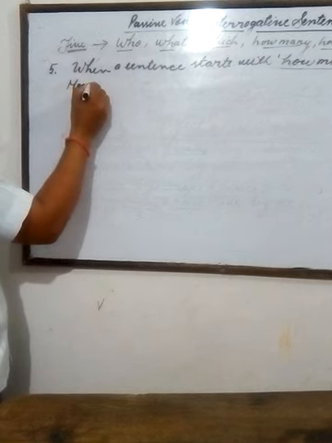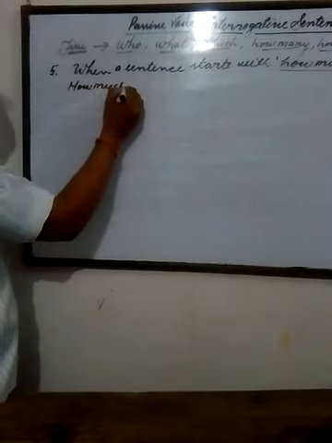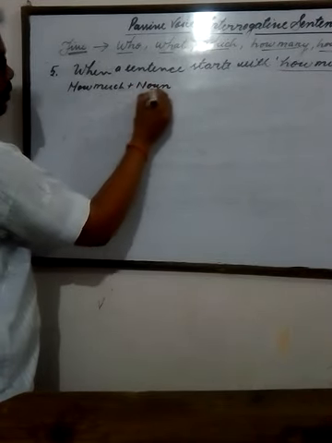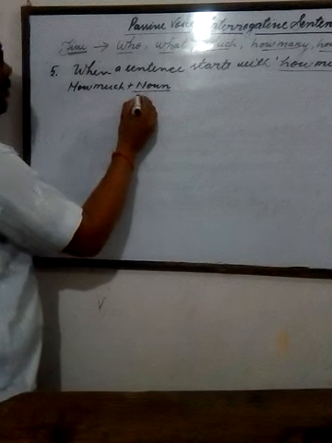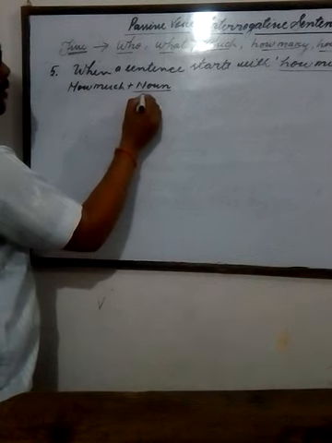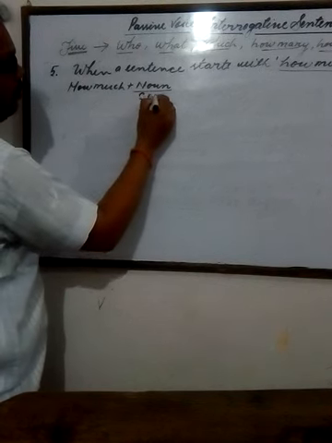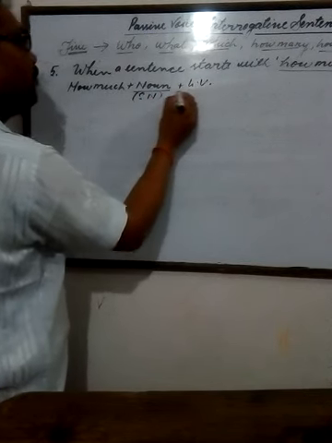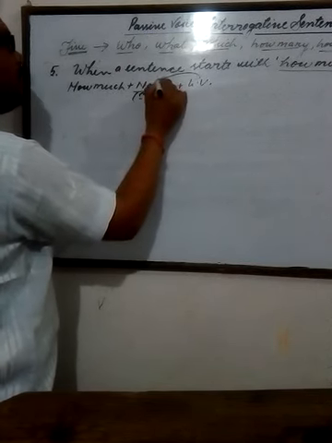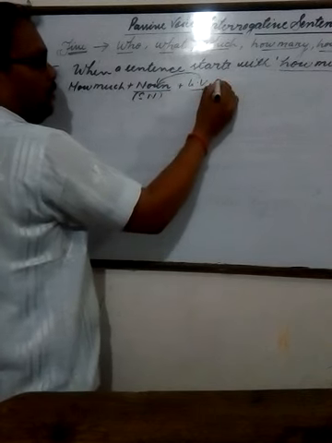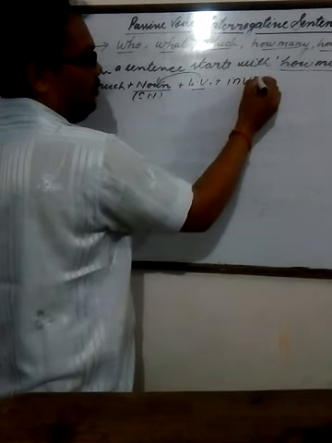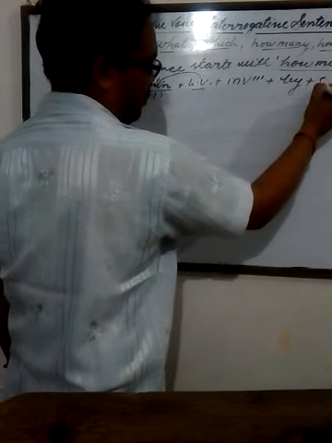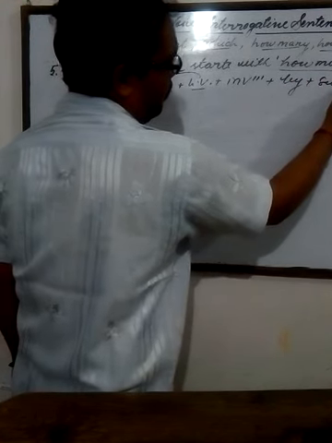First of all, you will write how much plus noun, and this noun is always in singular number. Helping verb will also be used in singular number according to this noun. Third form of the main verb, by plus subject.